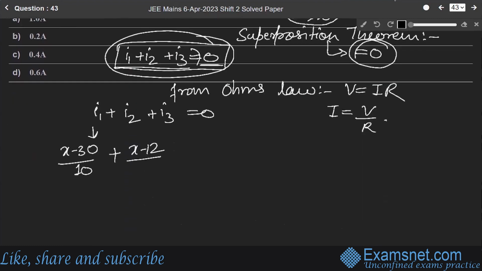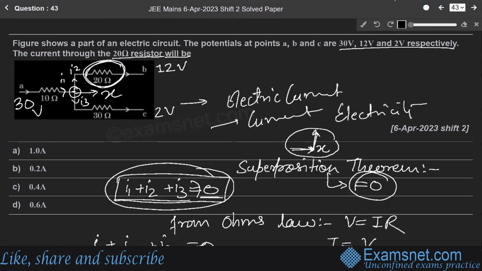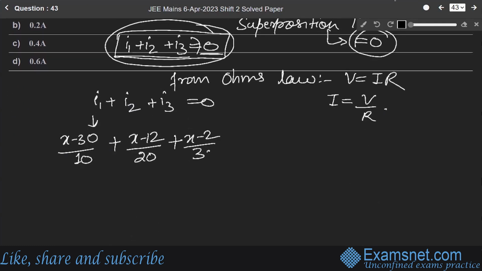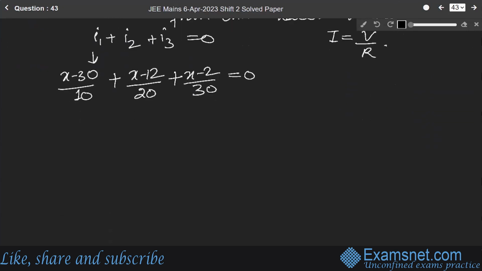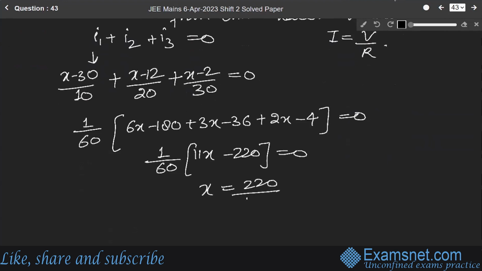X minus 12 over 20 plus I3. I3 is equal to X minus 2 over 30, and this will be equal to 0. Now solving this equation, 1 over 60 times 6x minus 180 plus 3x minus 36 plus 2x minus 4 is equal to 0. So 1 over 60, 11x minus 220 is equal to 0. So x will be equal to 220 over 11, which is 20 volt.